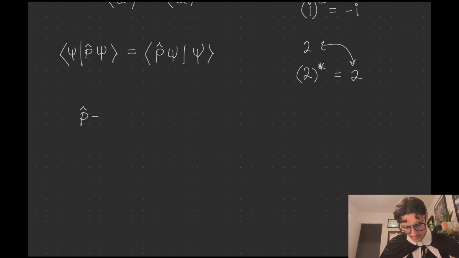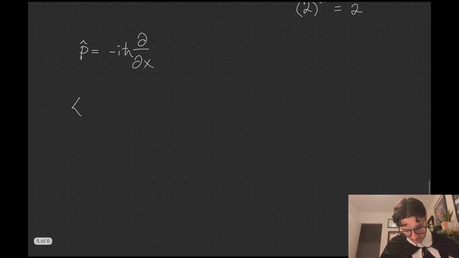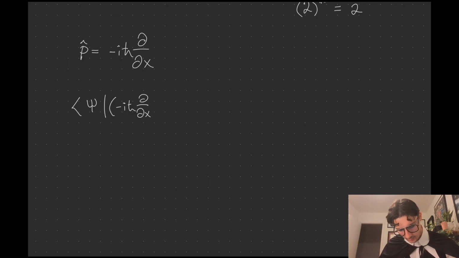First thing I want to write is the operator for momentum, which I'm kind of blanking on right now. I think it is minus i h bar, and then here we have the partial derivative with respect to position. Okay, nice. So let's apply that in here. Let's just take this first thing. We have minus i h bar, x, and then here we have a psi. Actually, let me pull the psi outside of these brackets.